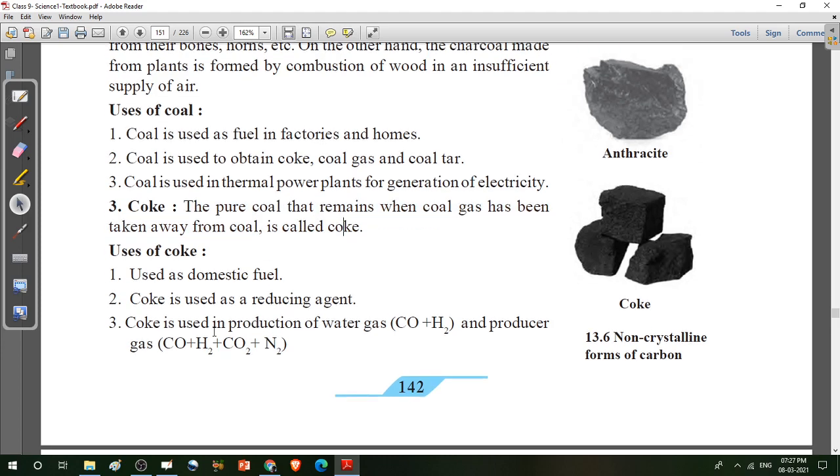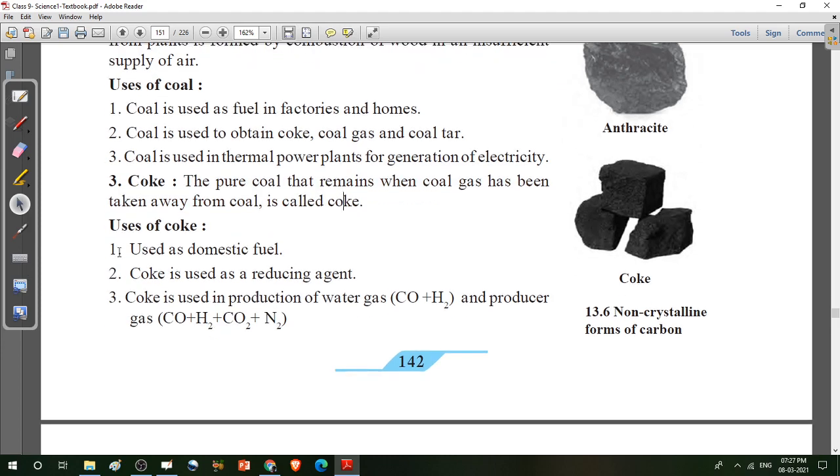These are the uses of coke: it is used as a domestic fuel. See here the diagram of the coke. Then coke is used as a reducing agent. Coke is also used in production of water gas. What is the formula of water gas? Carbon monoxide plus H2, hydrogen gas.